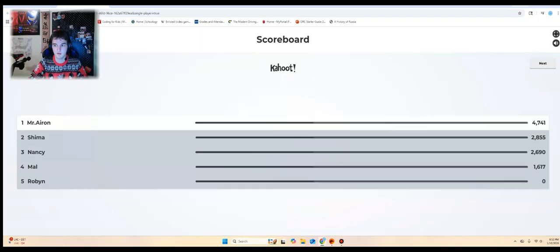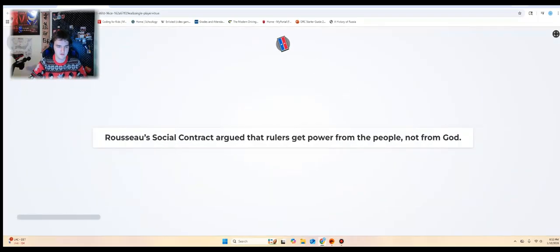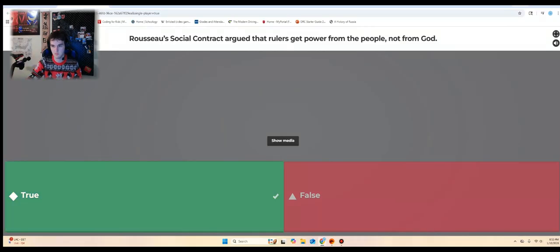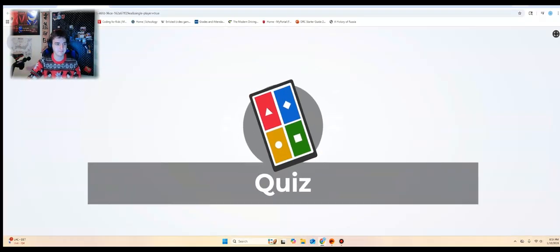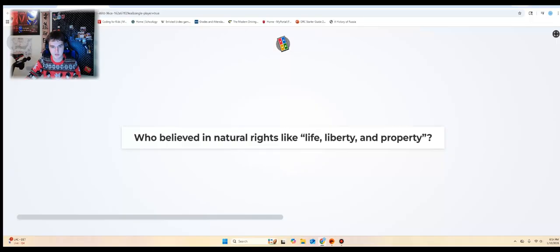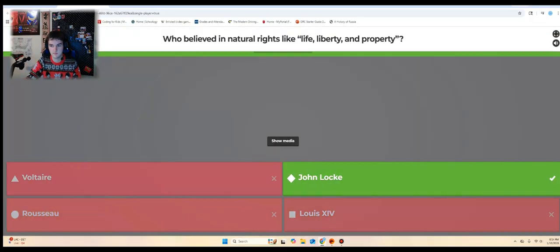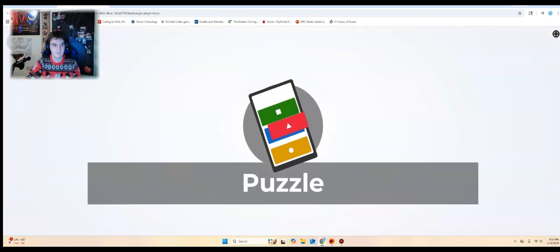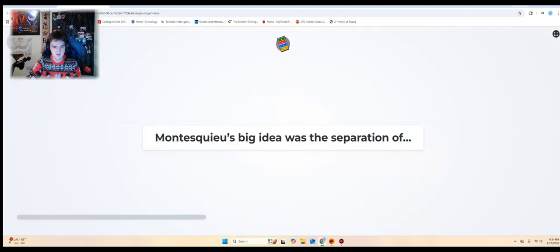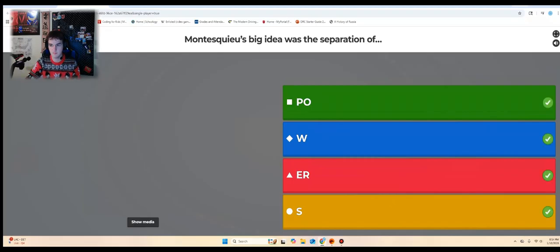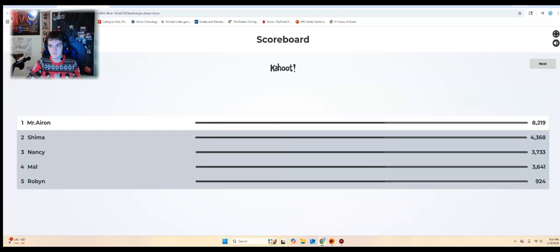Jean-Jacques Rousseau. Alright, true or false? Rousseau's Social Contract argued that rulers get power from the people, not from God. I think that's true. Yep. Who believed in natural rights like life, liberty, and property? I think that's John Locke. Yep. Montesquieu's big idea was the separation of powers. Yep. Getting pretty easy.